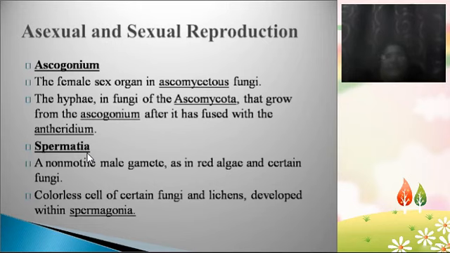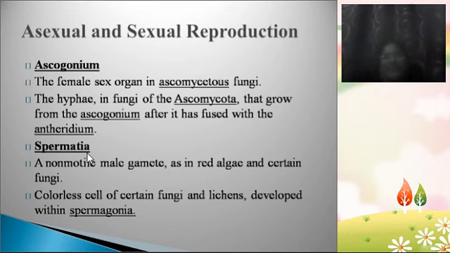Here one important point we need to remember is that the vegetative body of the lichen is known as the thallus. Reproduction in lichens is mainly carried out by fungi. Fungi only are responsible for the reproduction in lichens.